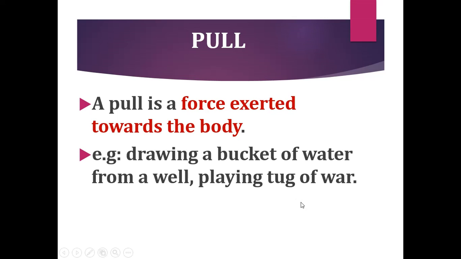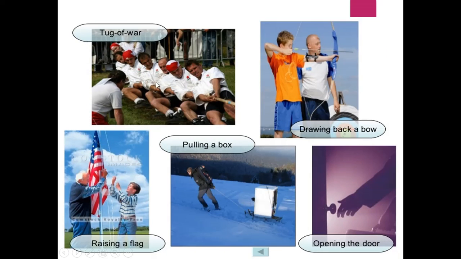And playing tug of war. When we are playing tug of war, you know what is meant by tug of war? Here is the picture. The rope will be pulled by the two teams towards themselves. So they are applying the force and pulling the rope towards them. So it is an example for pulling. Now drawing back a bow. When shooting a bow and arrow, the bow will be drawn back towards the body. So it is an example for pull.